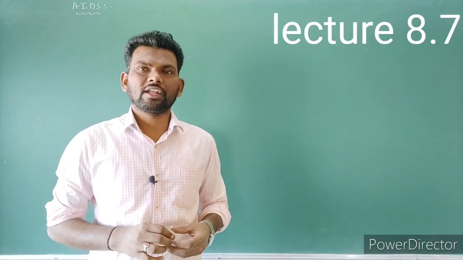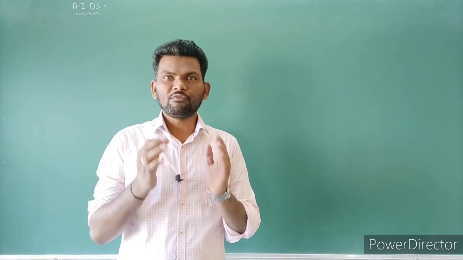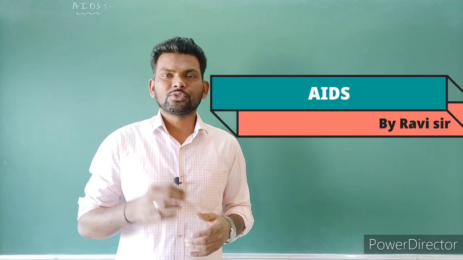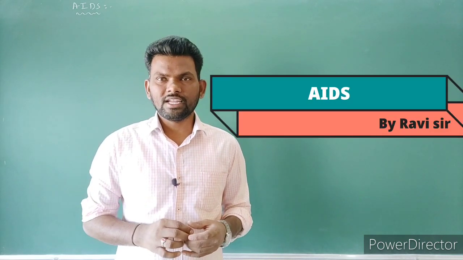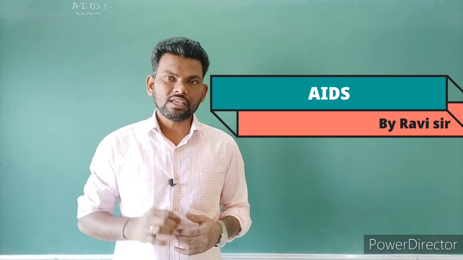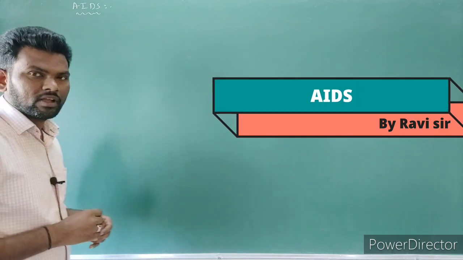In the last class we already learned about vaccination, immunization, autoimmunity and the lymphatic system of a human. Today's class is regarding AIDS. In NCERT, two chronic diseases are given. One is AIDS, the second one is cancer. Well-known information regarding AIDS.